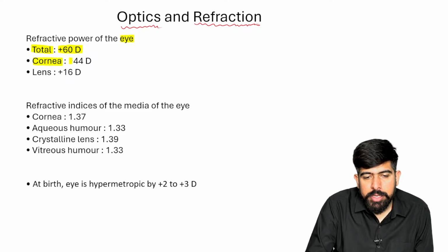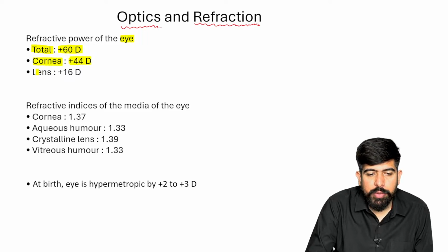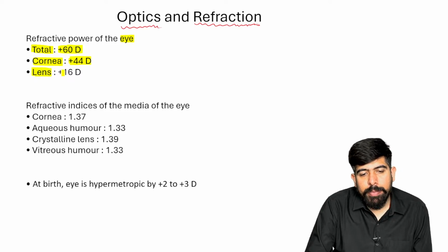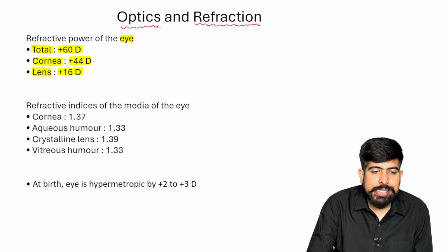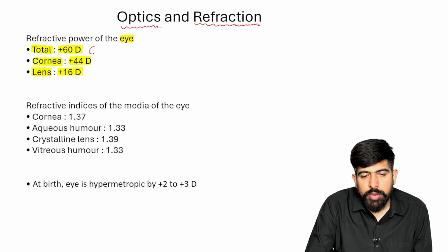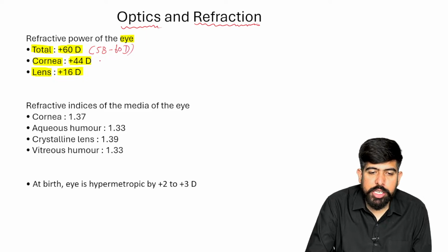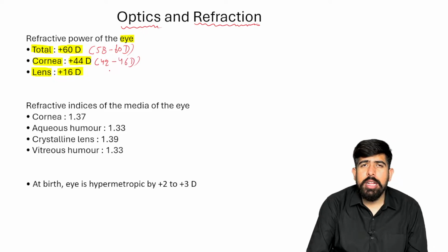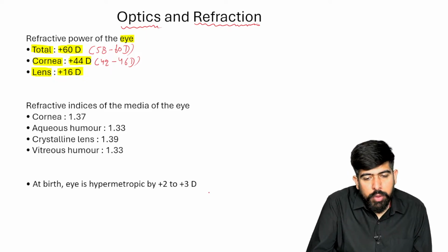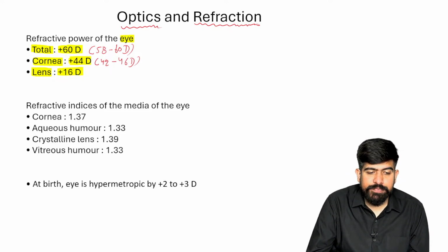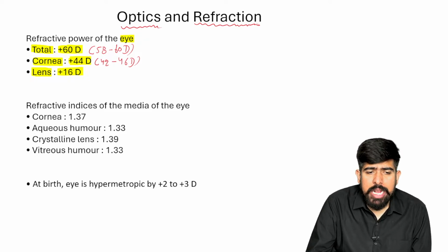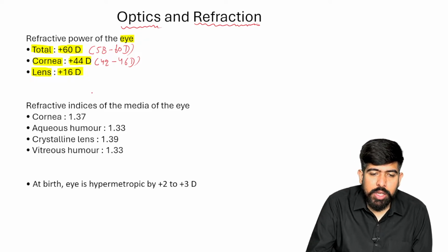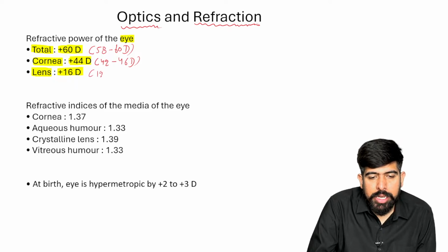What is the cornea's power? It is plus 44 diopter, and the lens power is plus 16 diopter. The variation can be 58 to 60 diopter for the total. The cornea can be 42 to 46 diopters. We are taking the average of these actual values. And the lens has a power of 12 to 18 diopter.